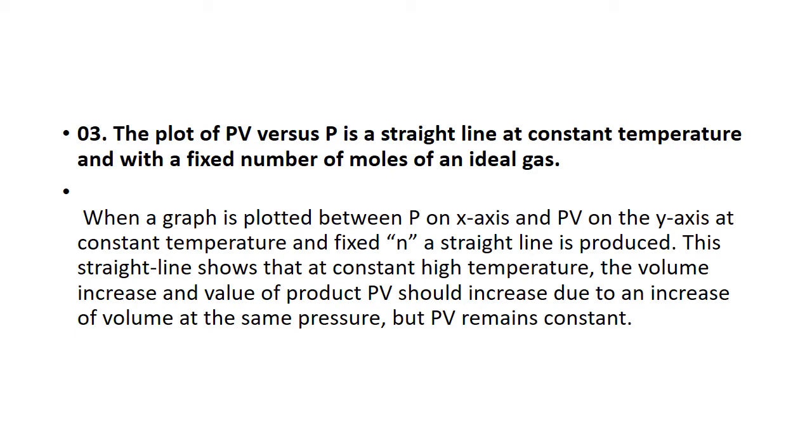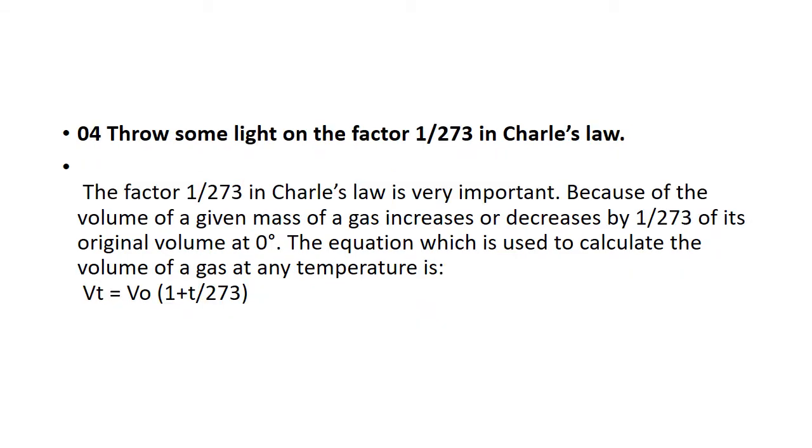This example shows this graph. If you are increasing the temperature, volume will also increase, and PV would increase, but due to the increase of volume at the same pressure, PV remains constant. This is another one, Charles' law. What's Charles' law? Volume is directly proportional to the temperature. If you increase the temperature, volume also increases, keeping the pressure constant.